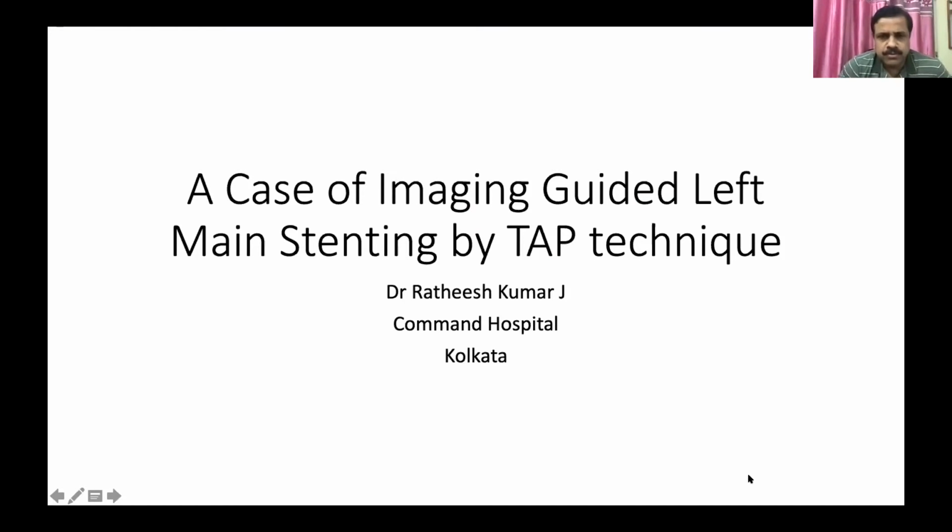We were doing it in Bangalore along with Professor Chadda, who is a very senior interventional cardiologist and has been associated with OCT most of the time. So I was working with him. After coming here, we have started doing it here also, and we have got a new machine now. So hopefully, we are going to do it in more and more cases.